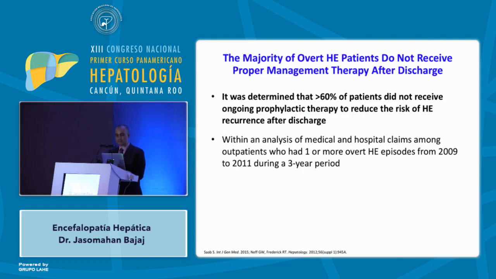However, more than 60% of patients do not receive ongoing prophylactic therapy, and this is very, very problematic. At least in the United States, where rifaximin is very expensive, the cost is the major reason for this. But you may be shocked in your situation how many people are either not put on these medicines or are not taking these medicines because the importance of these medicines is not explained enough to the patients, and more importantly to their caregivers, because the patients sometimes do not remember they were actually encephalopathic.